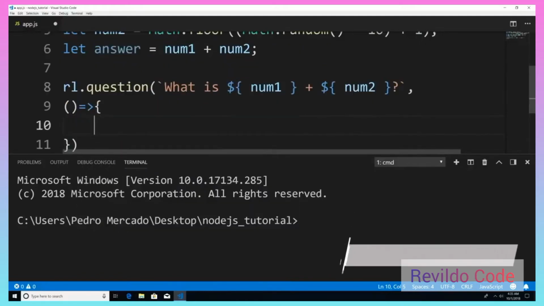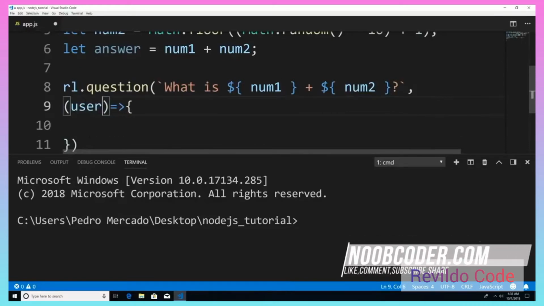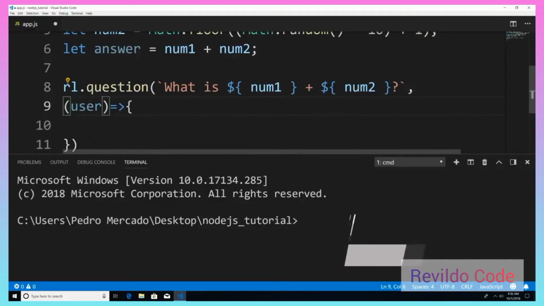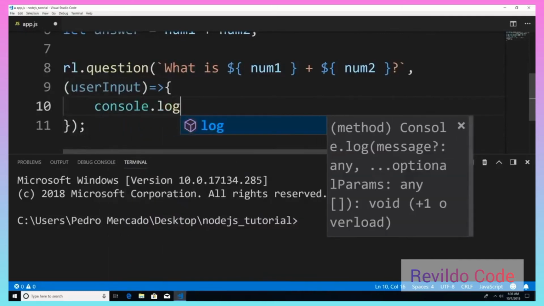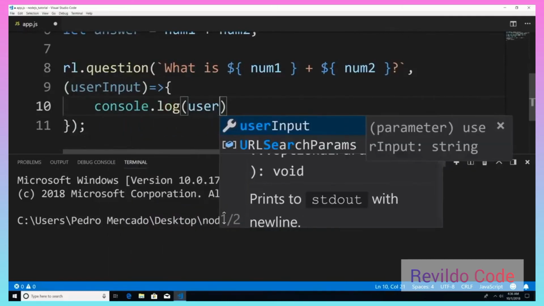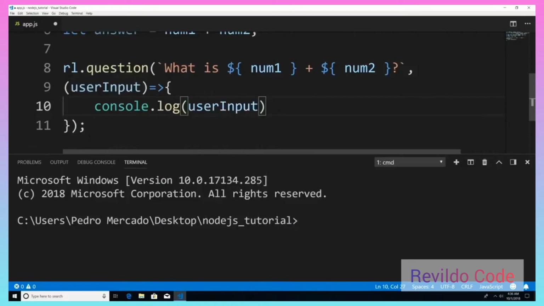Now this function is going to get the user input as a parameter. So I'm just going to say userInput. And for now, I'm just going to print out userInput onto the console, just so you guys can see that it's actually working.